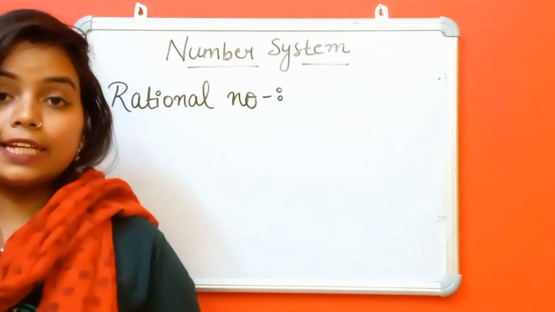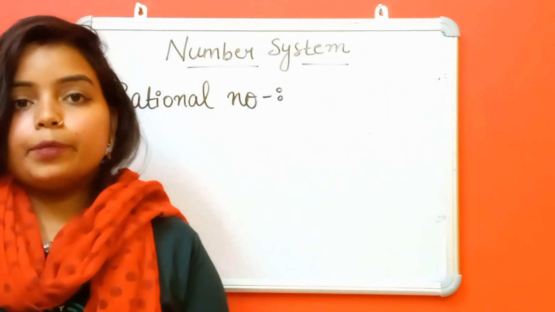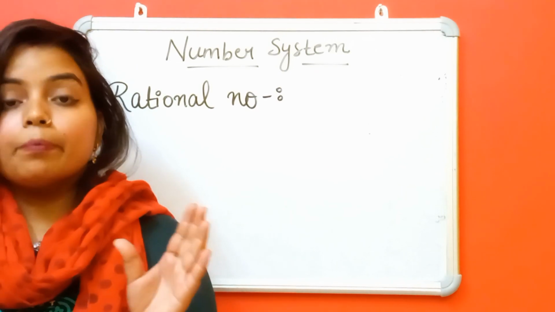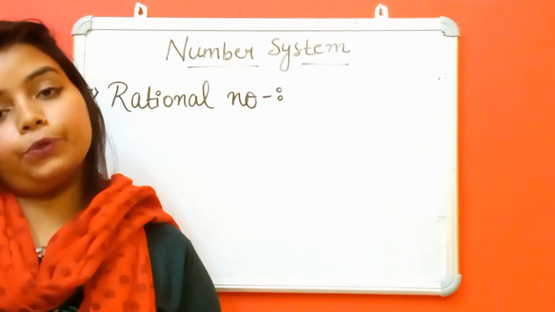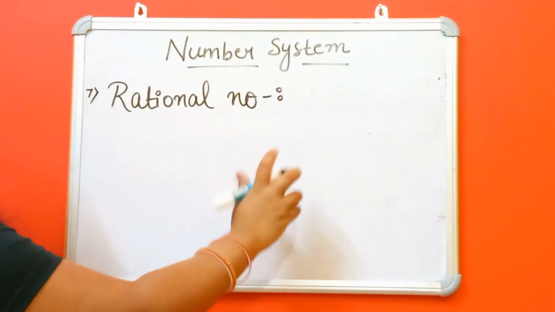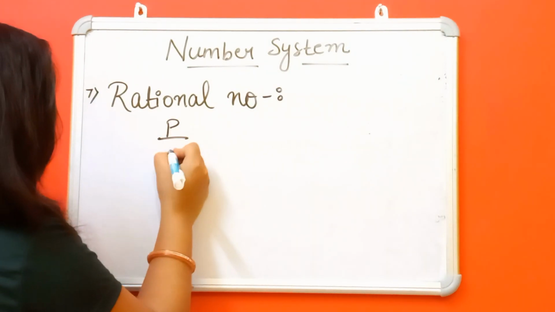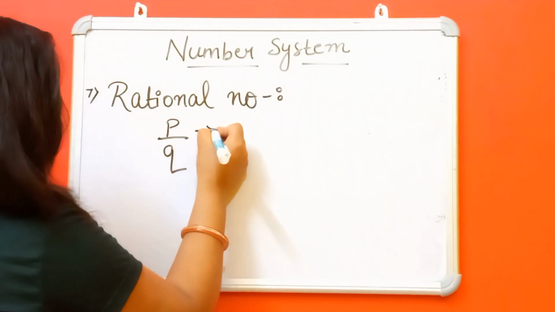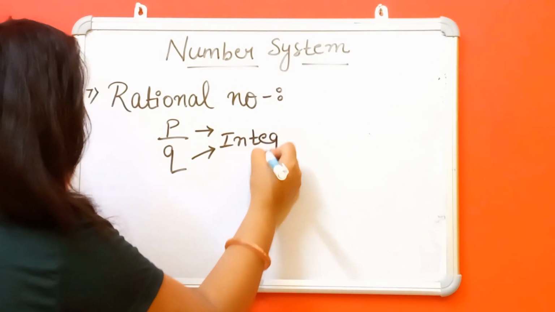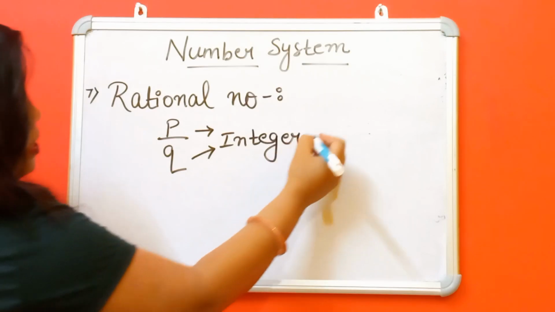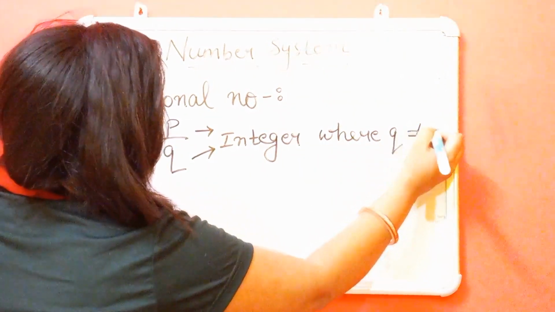Our next question is what is a rational number. A rational number is a number in the form of p by q, where p and q are both integers, and q is not equal to 0.